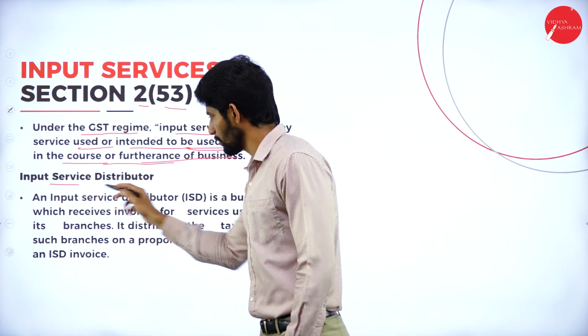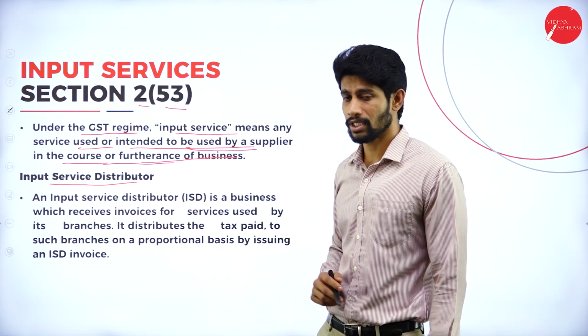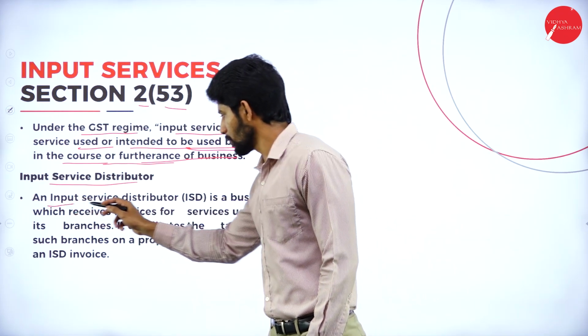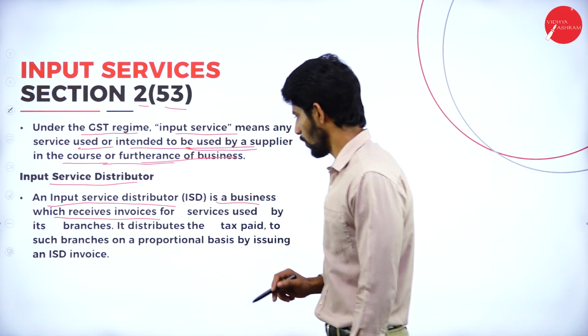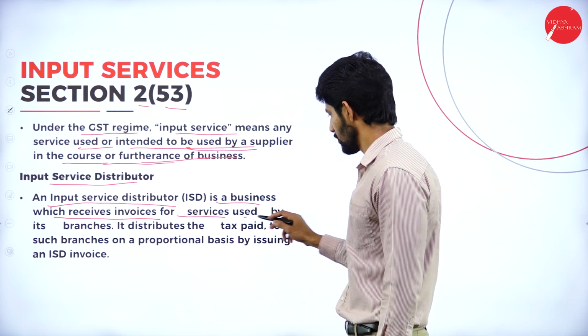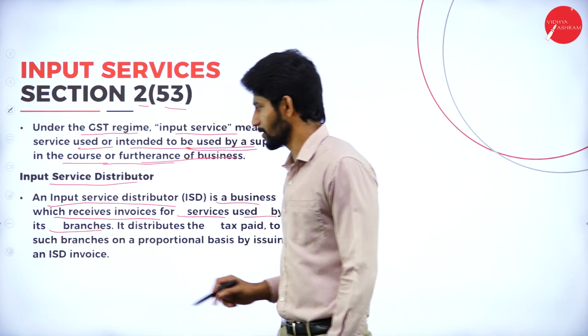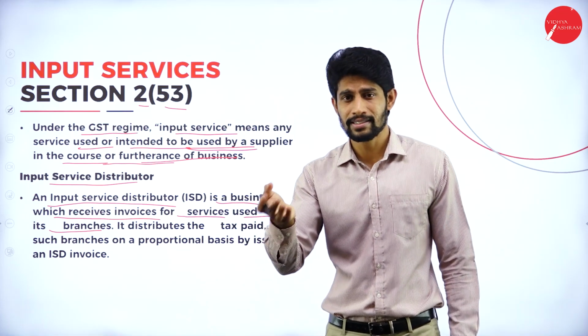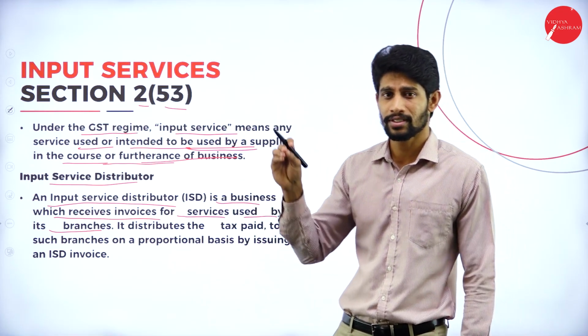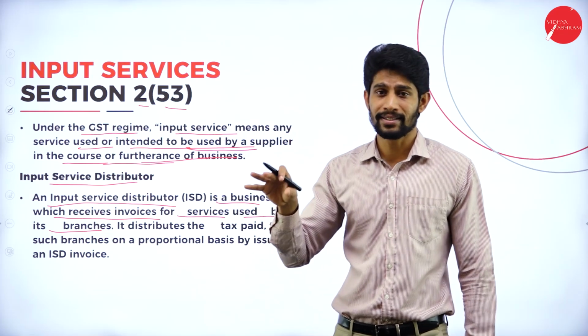Next, input service distributor. Who is called input service distributor? An input service distributor is a business which receives invoices for services used by its branches. Yes, it is a company or a business where they will be receiving the invoices for services received by the different branches.